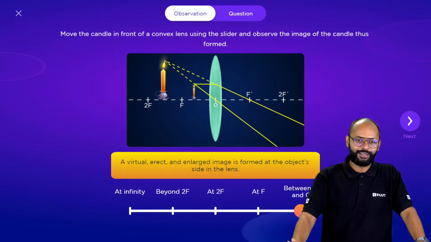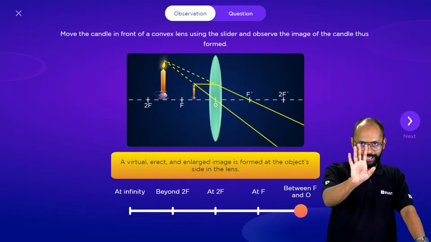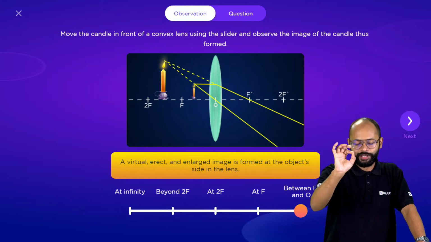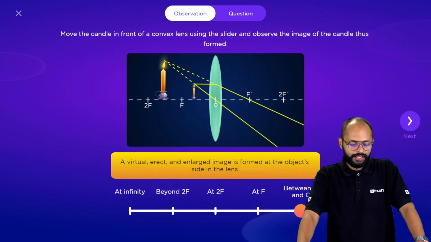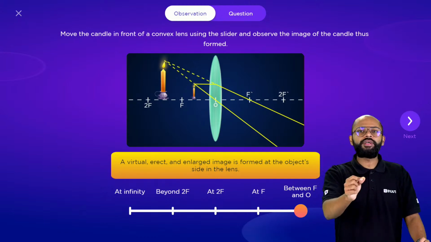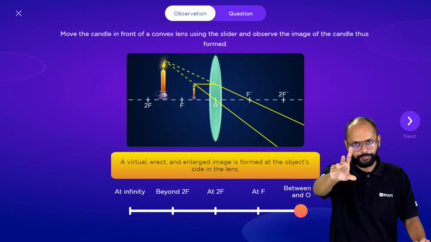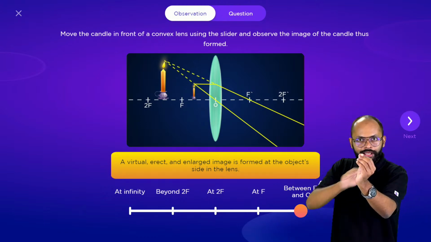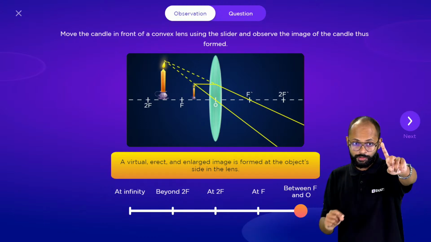Between f and 2f. Okay, see. I'll tell you the correct answer now. Without any jokes, I'll tell you the correct answer. The thing is, between f and o, when you move the object, your image could be anywhere. If you bring the object closer to o, what will the image be? This is extra information, by the way.